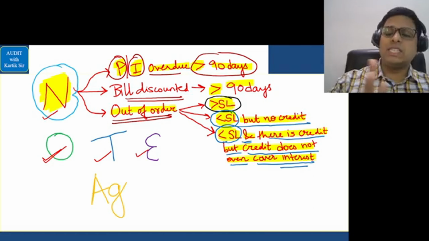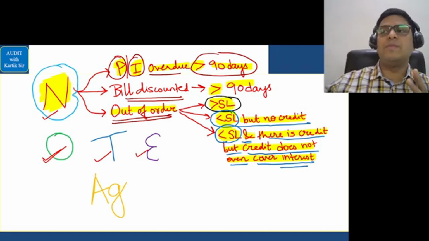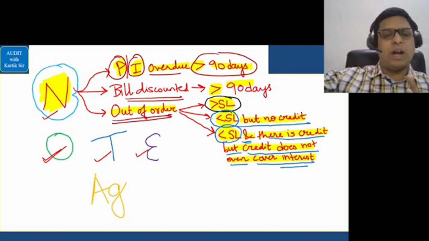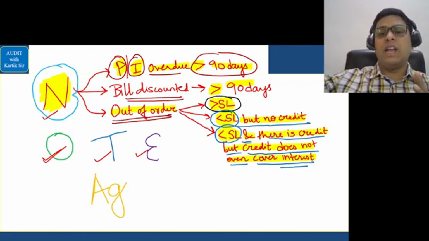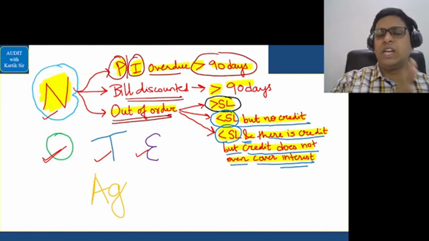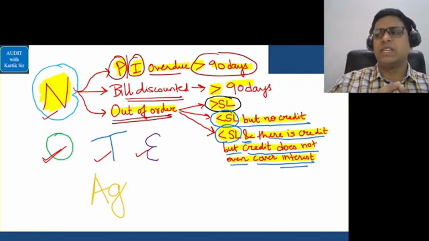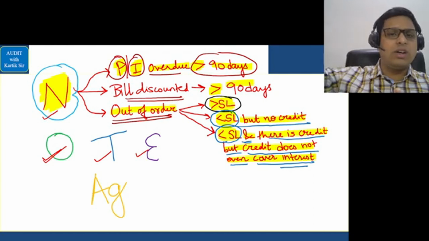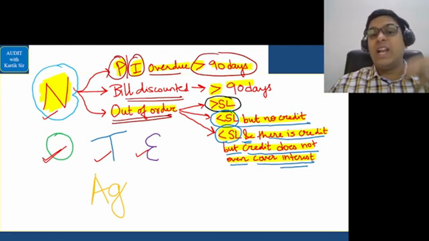Okay. The second situation is when the loan has been given to some party, and that party has paid some amount on the loan. Let's say the loan given to the party was 1 crore and the party has already paid 20 lakhs, and 80 lakhs is pending. Now, the security that the party had given has degraded to such a value that it has become less than 10% of the outstanding in the borrower account. Suppose in the borrower account 80 lakhs is pending from the borrower, correct? So 80 lakhs, 10% is how much? 8 lakhs. And the value of the security has dropped to less than 8 lakhs.